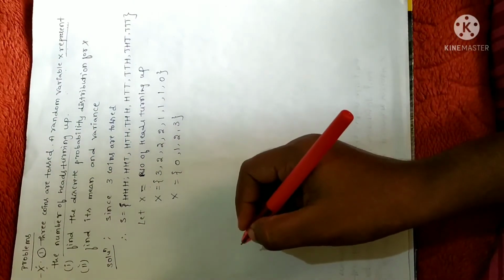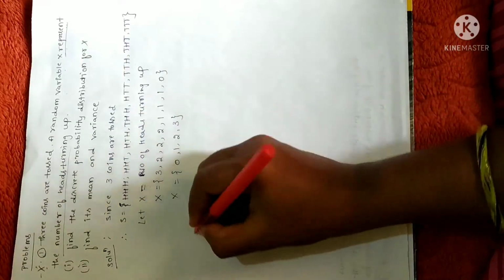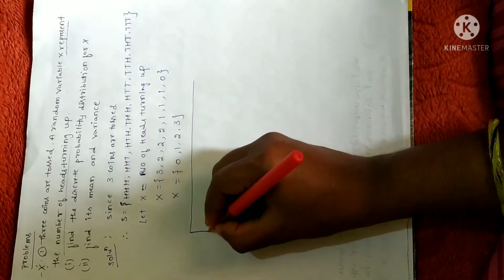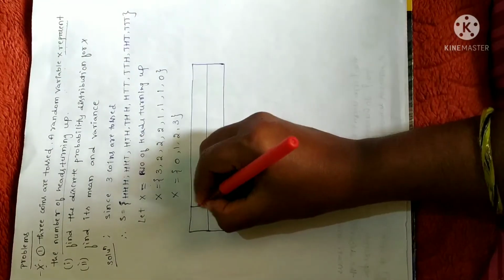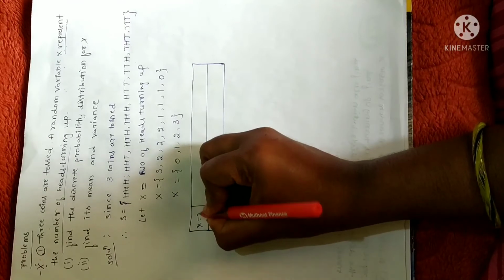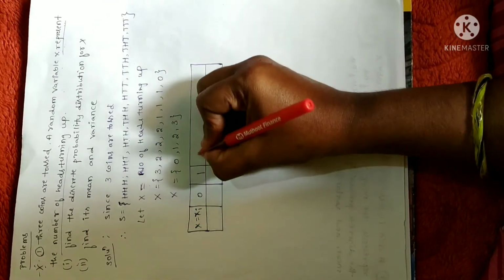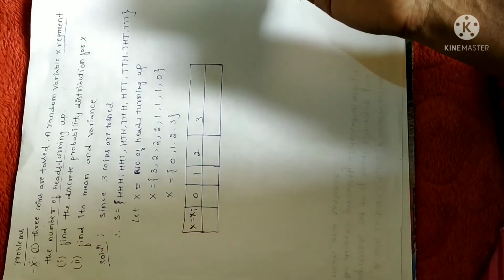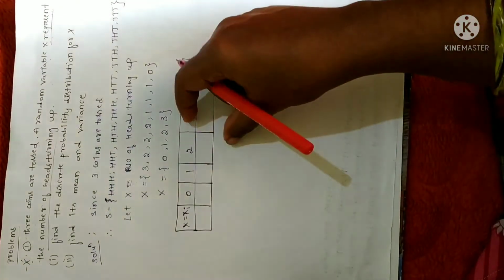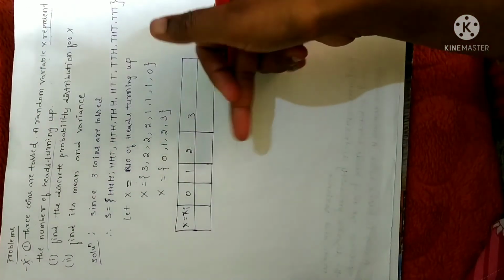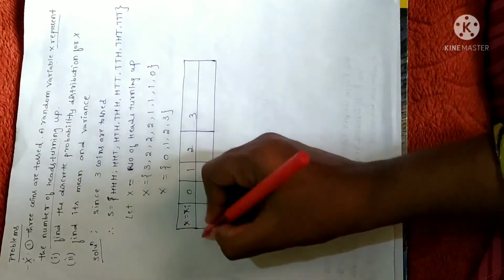So these are the random variable. Clear? Next you have to find the probability distribution. I have already explained that a probability distribution is a table consisting of a random variable with reference to probabilities. Let me write x. X is none other than all the xi values. So what are the xi values I have? 0, 1, 2, 3. Either you can write it at the end or at the beginning. It is one and the same. But for your simplification purpose and to memorize easily, I am writing it at the beginning only.